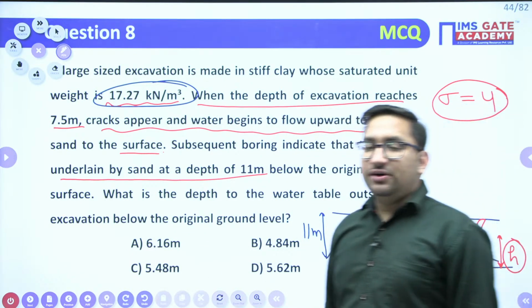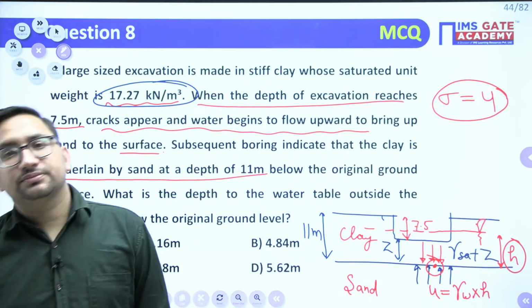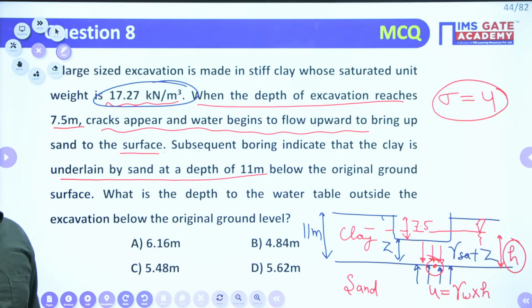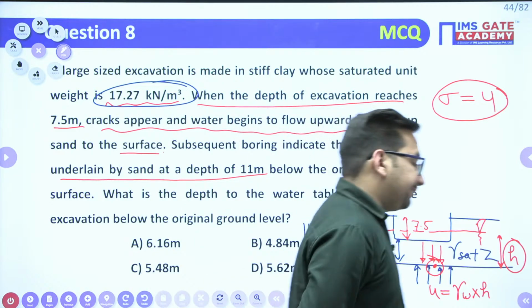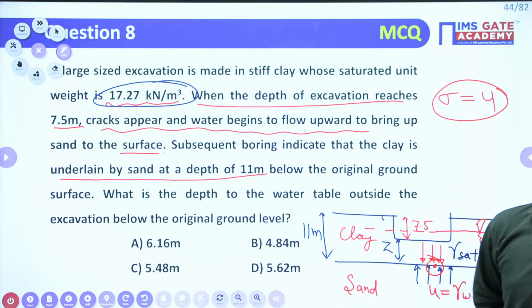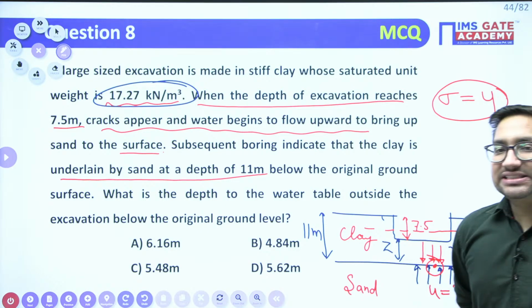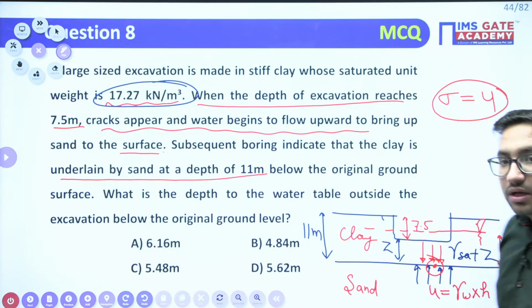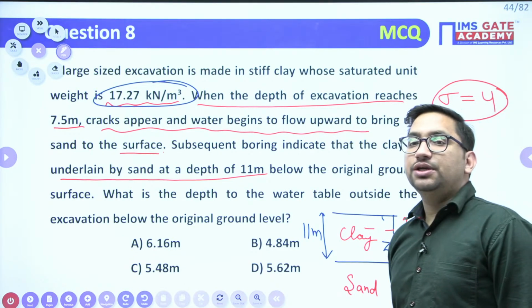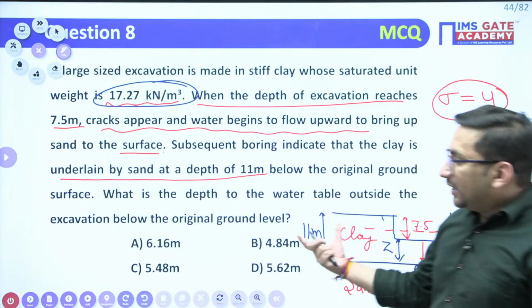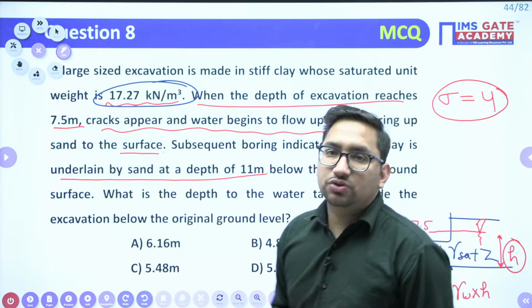Just read the question and try to give me the correct option. A, B, C, D. Just read the question and give me the correct answer. How many of you are saying it as A? Aman is with option B. Now try to see. Students make a mistake after this calculation also.